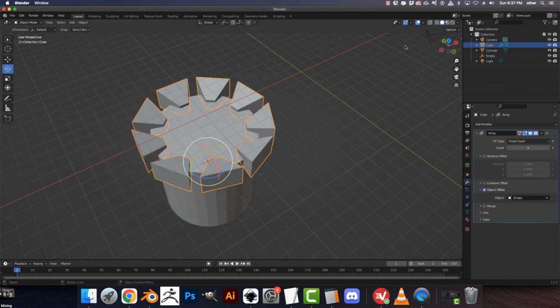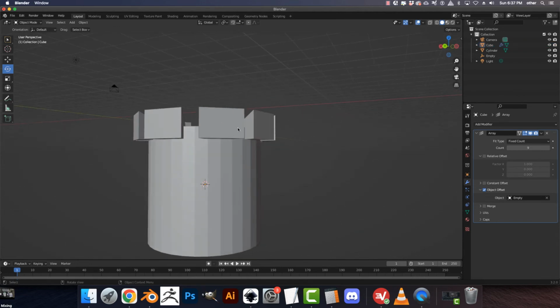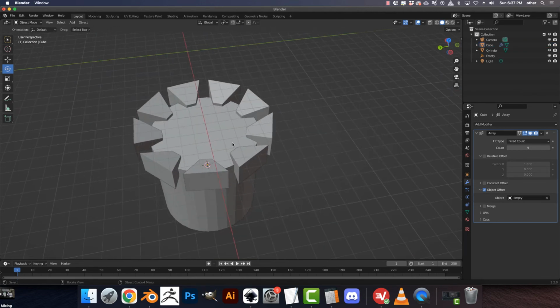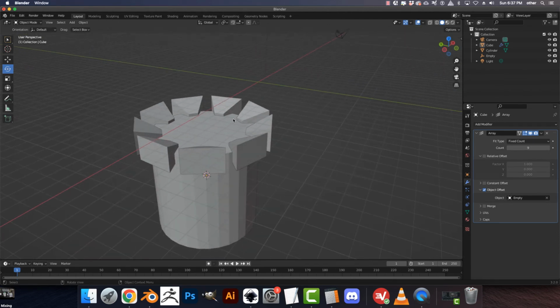And if you toggle off that, you can see them right here. So you could boolean these into place if you wanted to. You can use them in other places, but this also makes it very easy to build the blocks on top of a tower, for example.